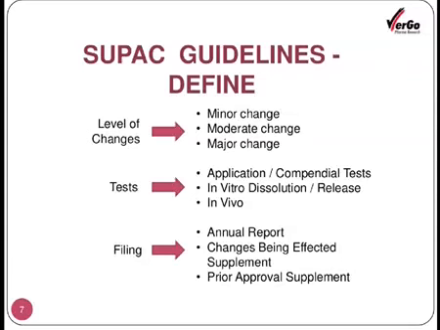See, the product is still under development. It has not yet reached large scale manufacturing. But before that, it is required to get the approval of FDA.